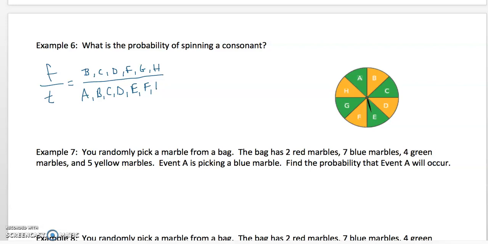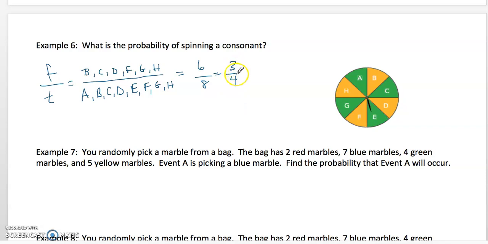I don't know my alphabet. G, H. Perfect. So what are the favorable outcomes? We have 1, 2, 3, 4, 5, 6 favorable outcomes, and we have 8 total outcomes. So the probability of me landing on a consonant is 6/8 or 3/4.